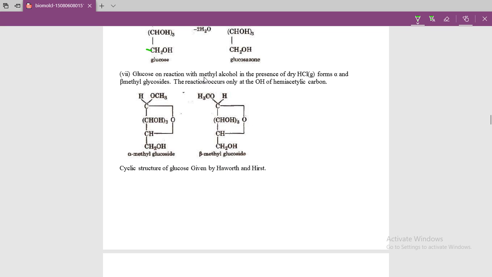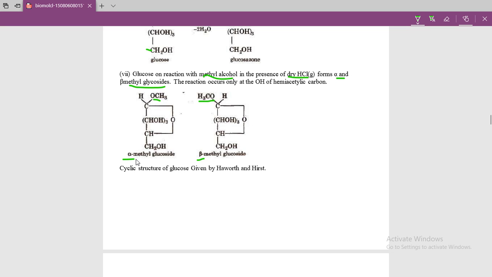Glucose reacts with methyl alcohol. It gives, in dry HCl, alpha and beta methyl glucoside. In an earlier slide I was speaking about alpha and beta. Okay, here is the structure. This methoxy group is here, and this methoxy group is here in the beta. You can easily understand the structure of glucose.